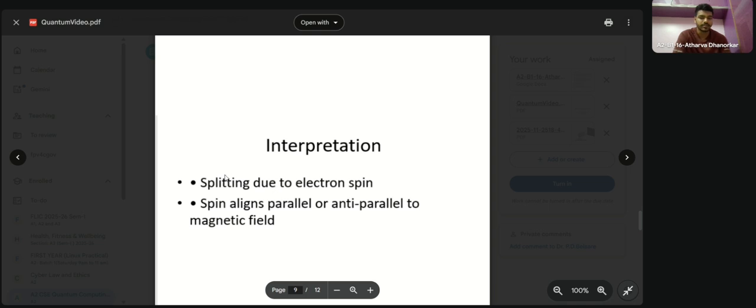Now, interpretation: splitting due to electron spin. After the experiment was done, they thought it was due to electron spin, because electron spin has only up spin and down spin, and we got only two spots, so it was obvious that it is due to electronic spin. And the electron aligns parallel or anti-parallel to the magnetic field.